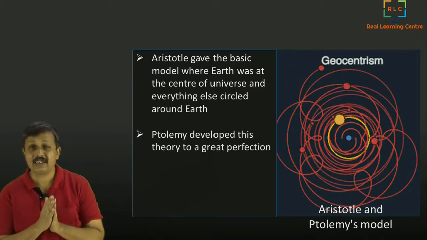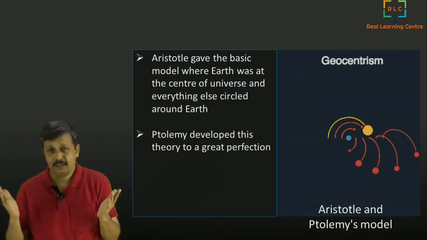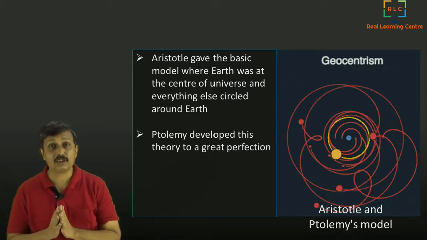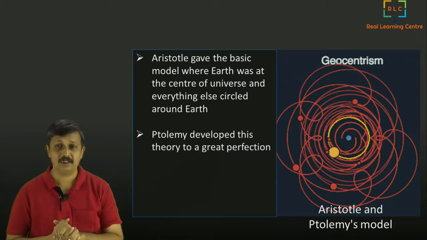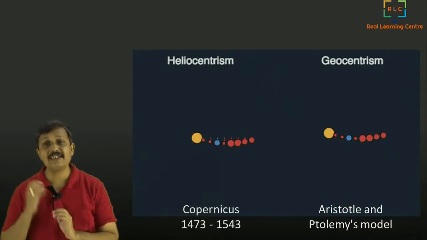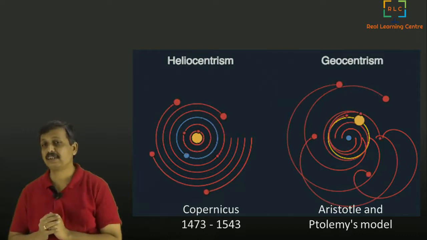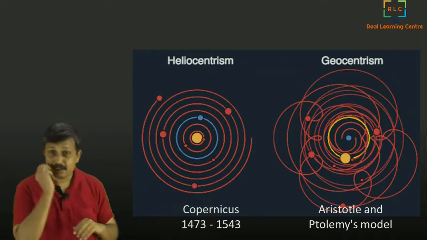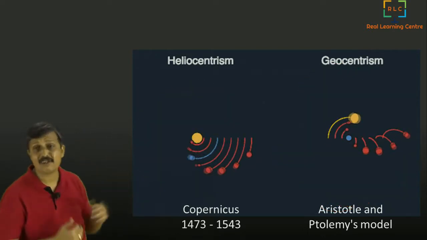But there was another guy who came many years later, in the 15th century or so. His name was Copernicus, and he came and changed everything. He said that if you just consider for a minute that Earth is not at the center and the sun is at the center, then you can see that the movement of all the planets is in beautiful circles.